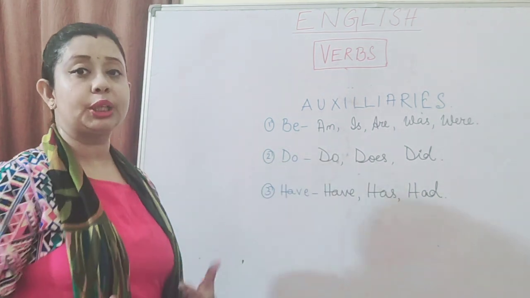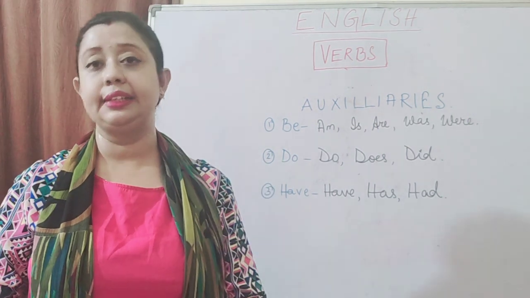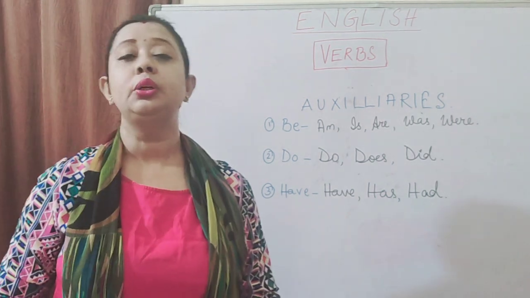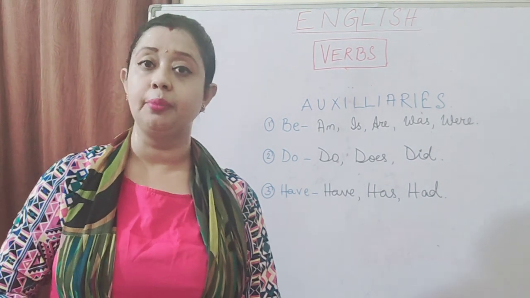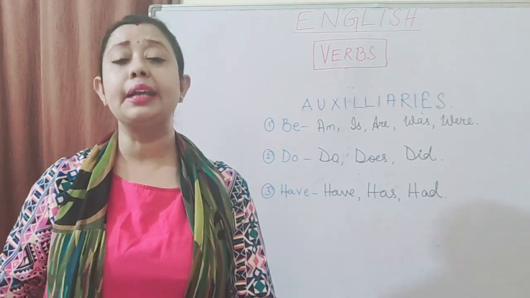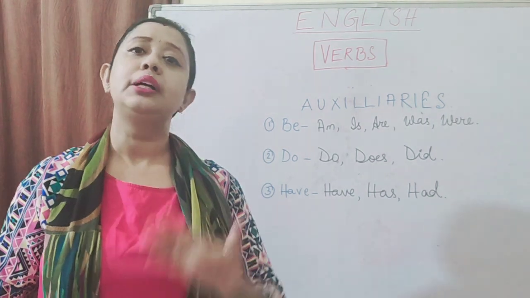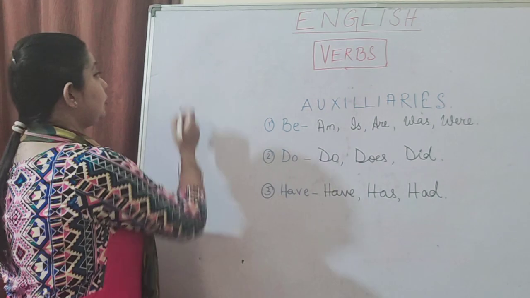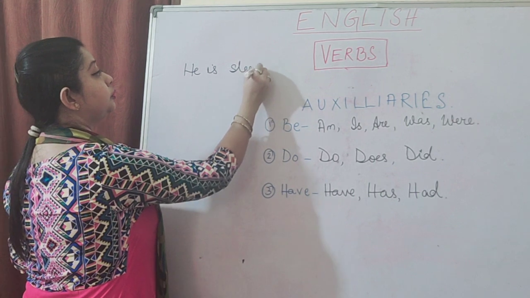Now, before I finish up my class, one more important feature of auxiliary I want to teach you here. I have already told you that auxiliaries are those verbs which help the main verb to understand the tense and voice. Even number, it's not only tense and voice, but it also helps us to know the number of the noun. Say, if I write, he is sleeping.